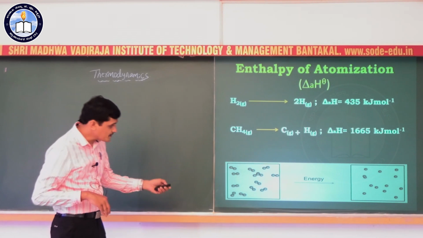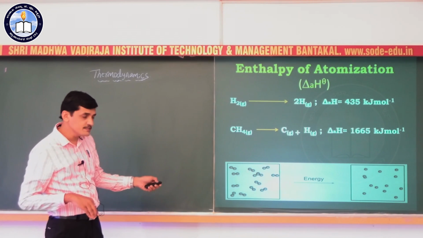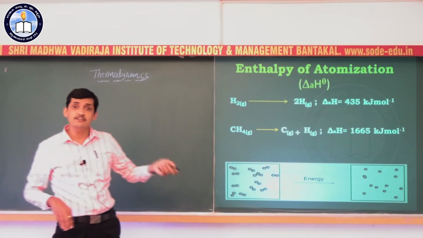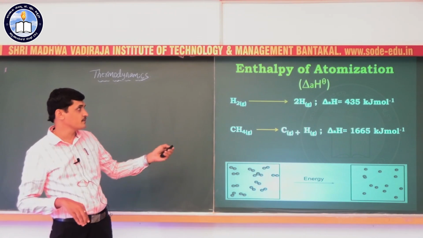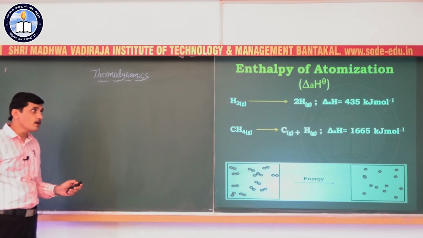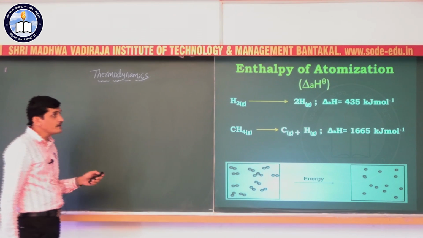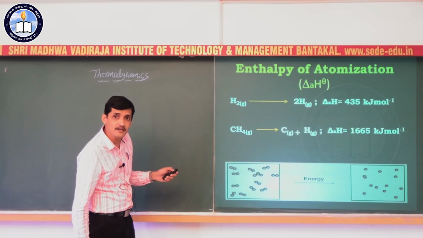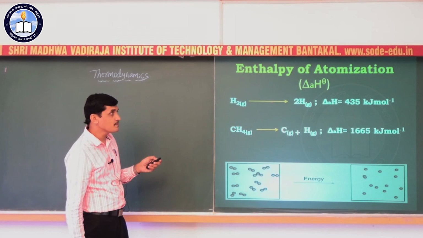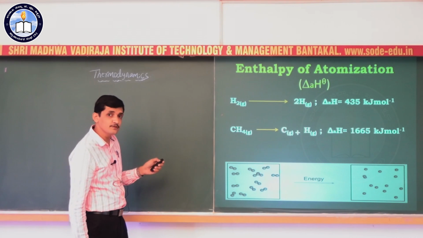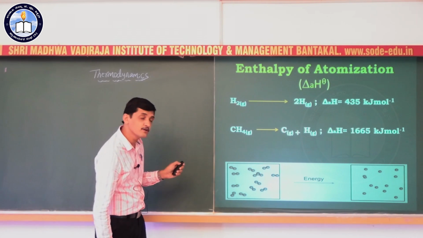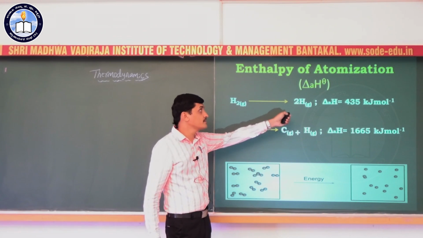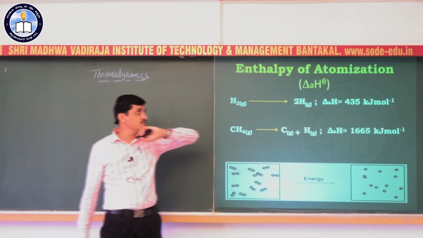So we have to supply energy for the bonds in the molecule so that atoms will be formed. So the energy change during this process is enthalpy of atomization. For example, hydrogen molecule in the gaseous phase can convert into two hydrogen atoms, by supplying energy to break the bond between the hydrogen atoms in the hydrogen molecule, so that it will form hydrogen atoms in gaseous form.